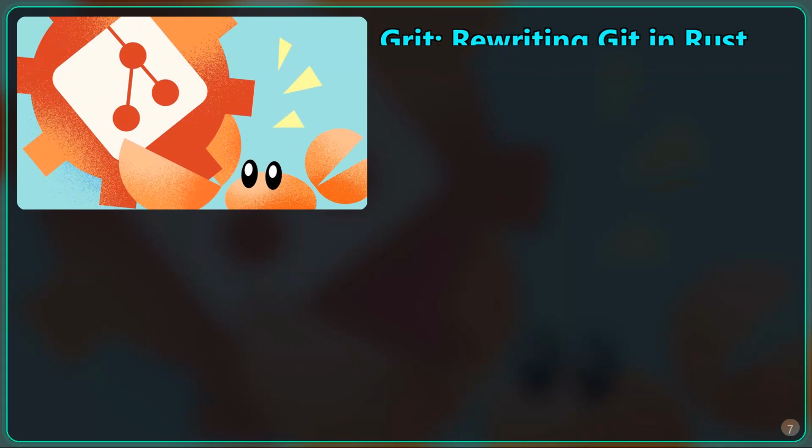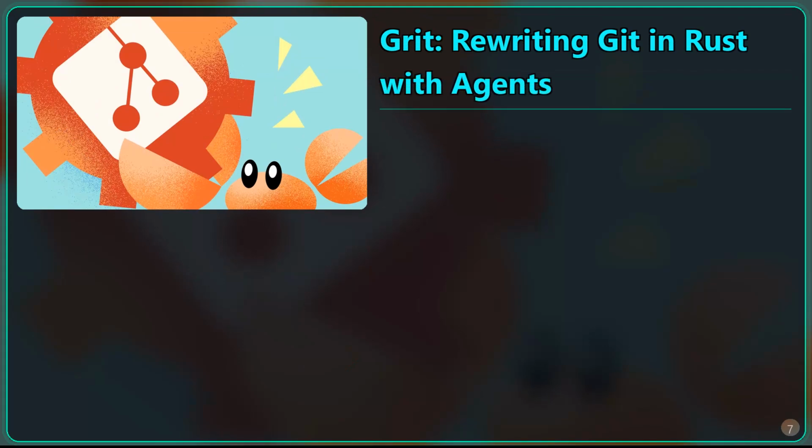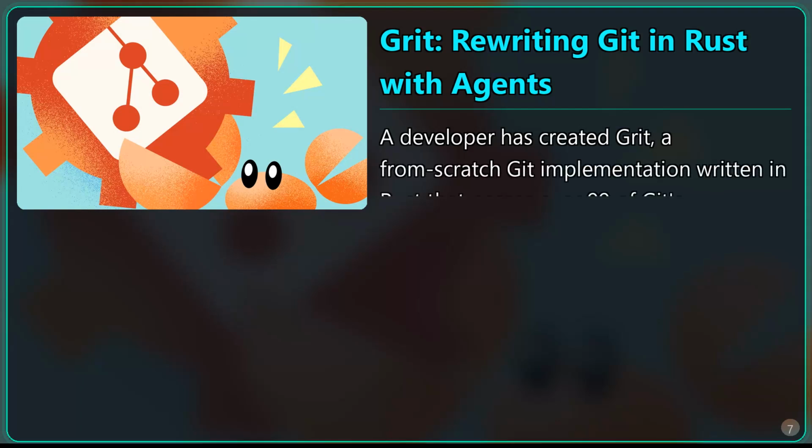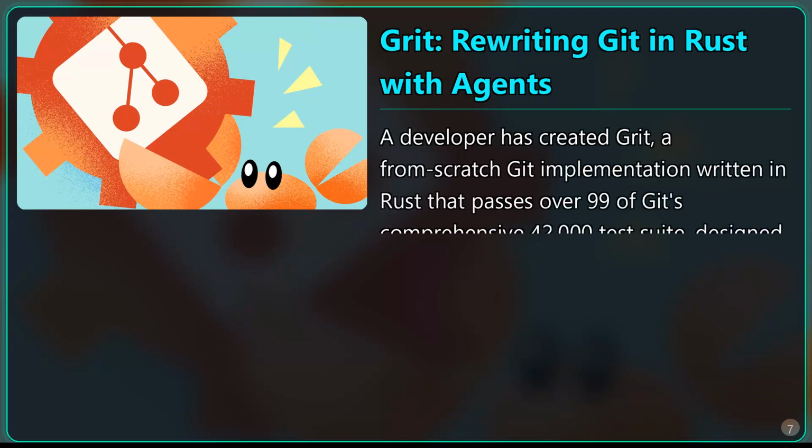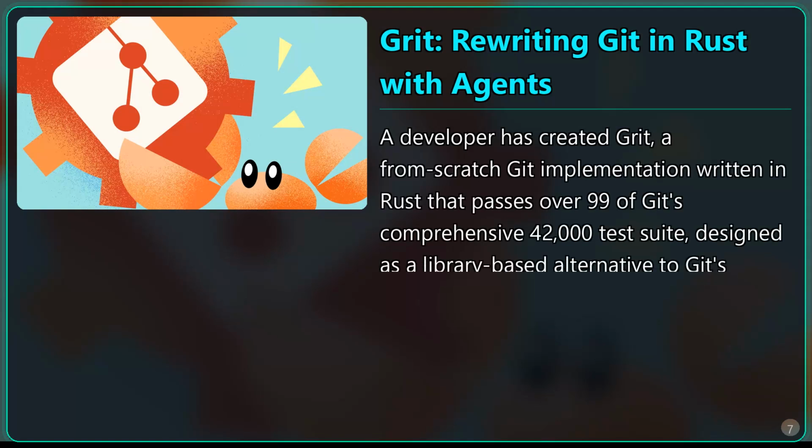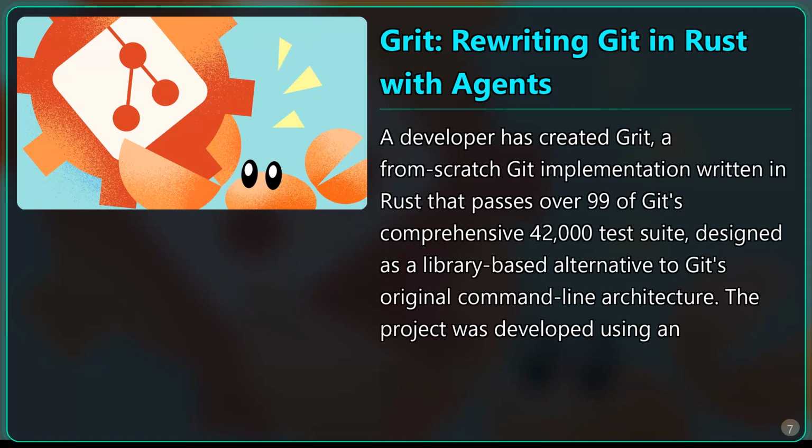Grit. We're writing Git in Rust with agents. A developer has created Grit, a from-scratch Git implementation written in Rust that passes over 99 percent of Git's comprehensive 42,000 test suite, designed as a library-based alternative to Git's original command line architecture. The project was developed using an agent-based approach inspired by Anthropic's AI compiler experiment.